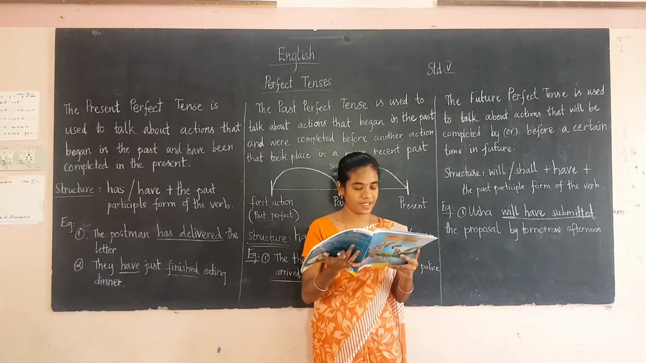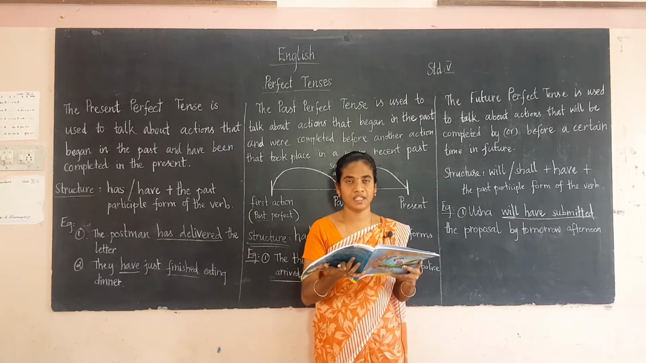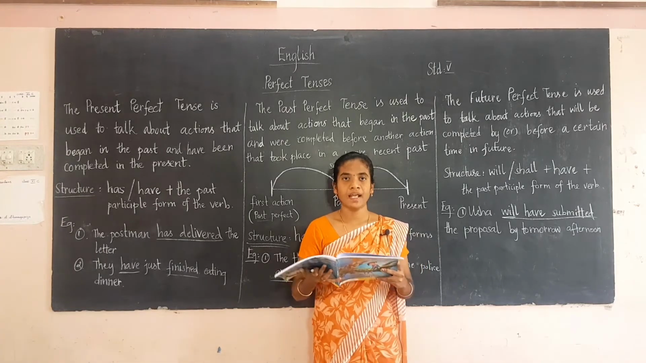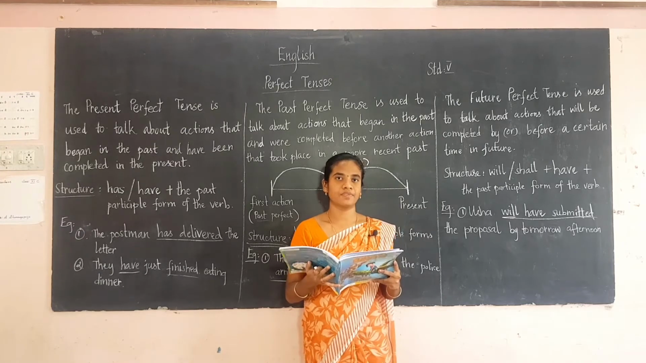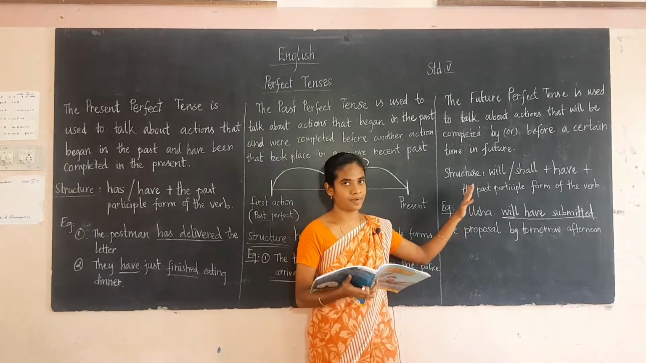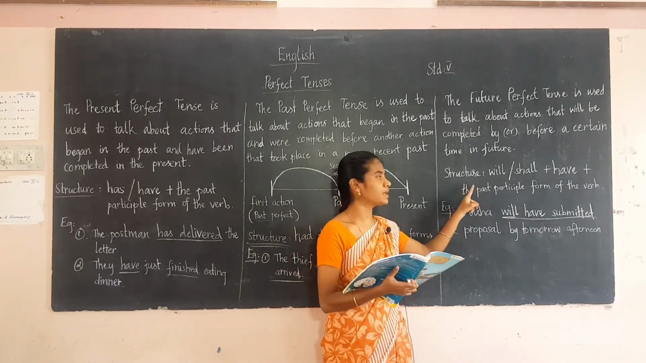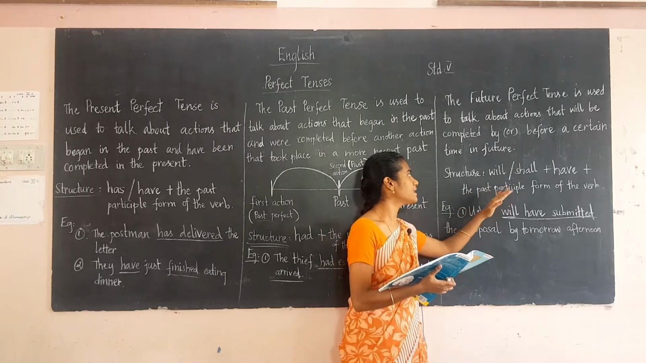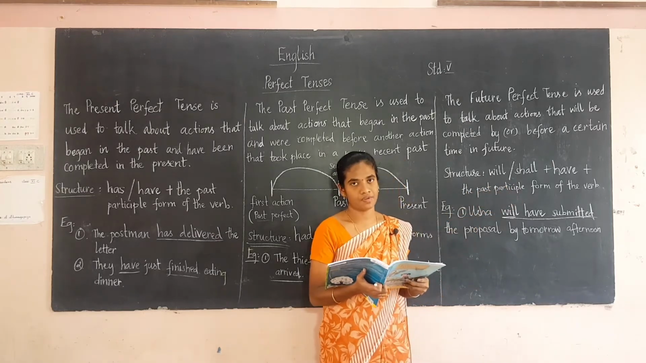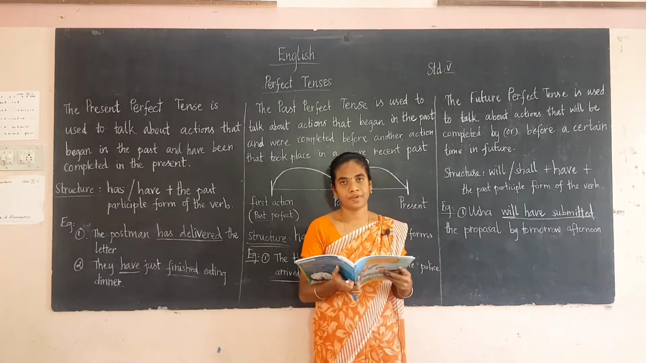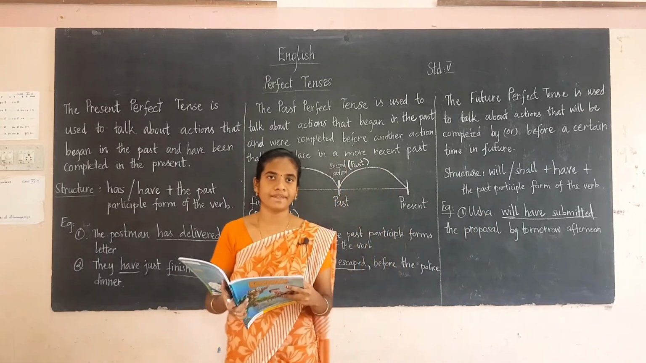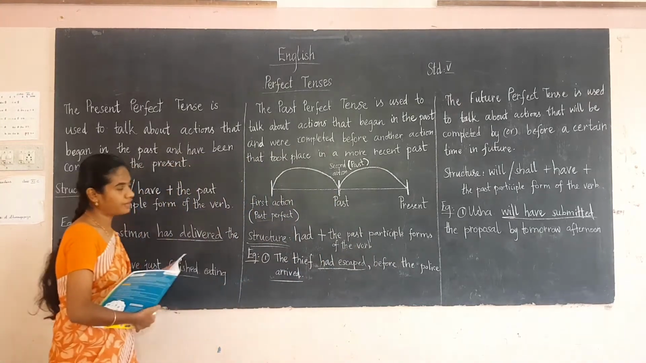So these will be finished before a certain time in the future. These are the actions that will be completed in the future before a given time. For that we have to use the future perfect tense, and you have to remember the structure: will or shall plus have plus the V3 form of the verb. So these are the things you have to remember for the future perfect tense. Okay. Students, are you clear with the perfect tenses?